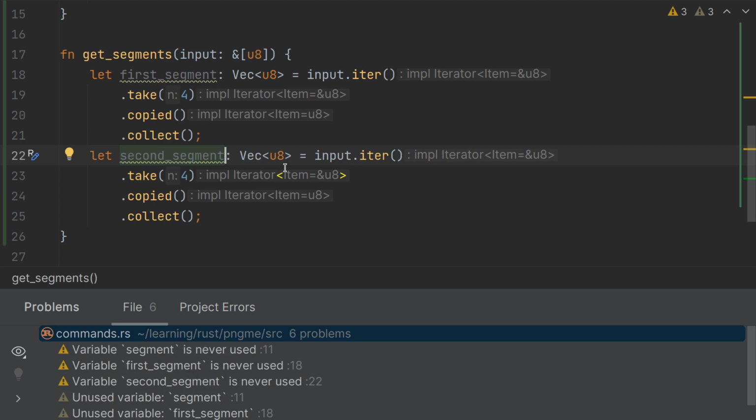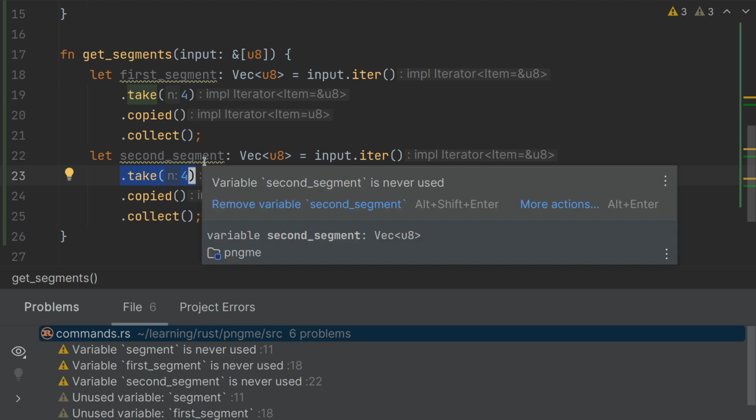Right now, this code is incorrect because I'm calling .iter twice, and this will create a new iterator for me from the reference, from the slice. And the problem is that the take call, instead of taking the next 4 elements, will just take the first 4 elements again.